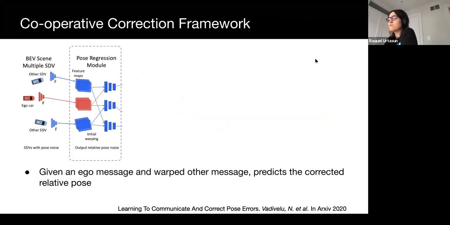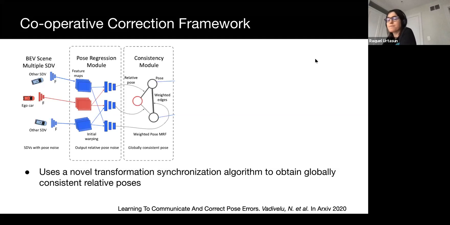First, we use a post-regression model that considers the ego message and each warped incoming message to predict a corrected relative pose between the 2 vehicles. However, regressing individual poses may lead to inconsistent beliefs between different SDVs. Therefore, we aim to refine the relative poses and propose to push the agents to come to a consensus about each other's poses using a novel robust synchronization algorithm. Concretely, we use a conditional random field where each vehicle's pose is a node, and we condition on the predicted relative poses.